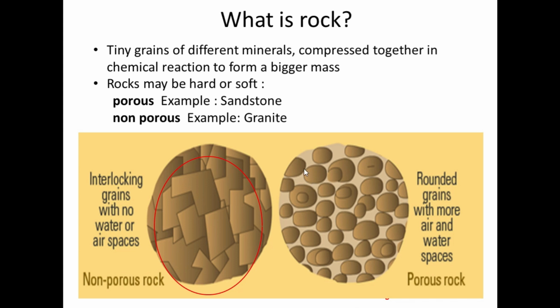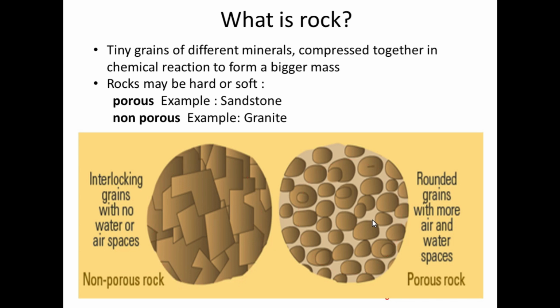In this case, you can find there are spaces in between the grains, and this is considered a soft one. A hard rock example is granite, and a soft rock example is sandstone.